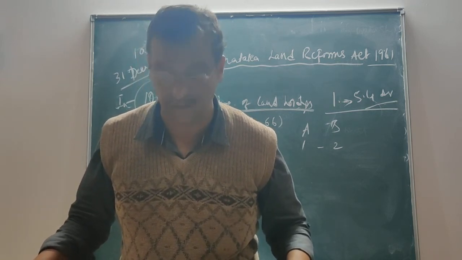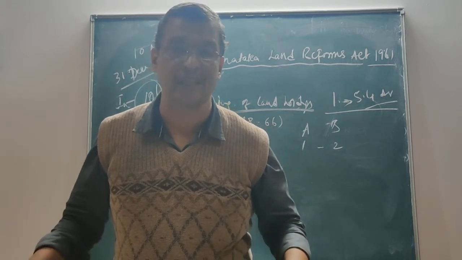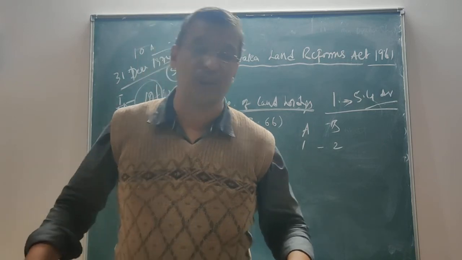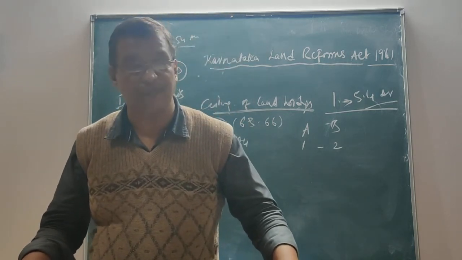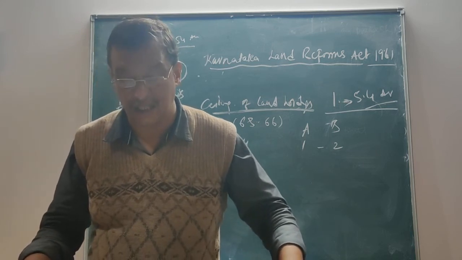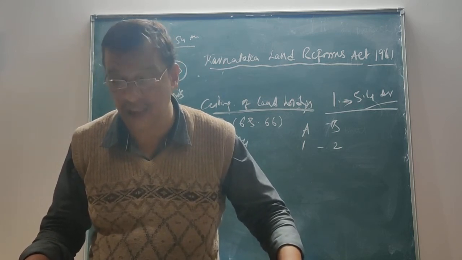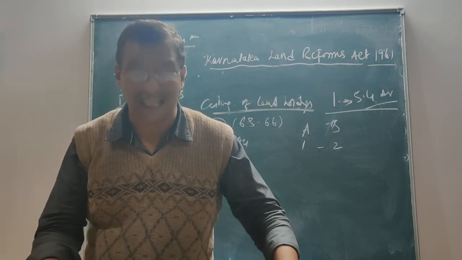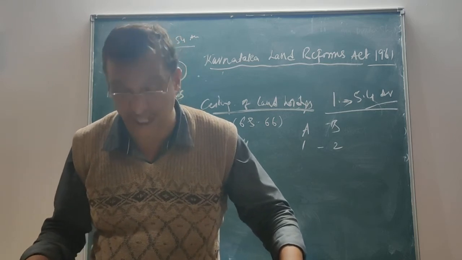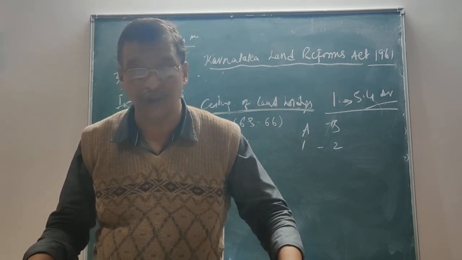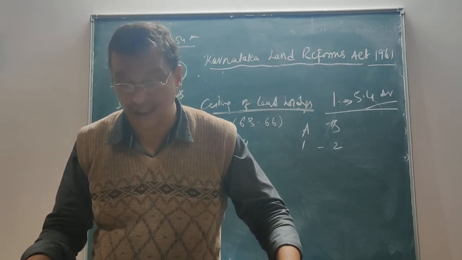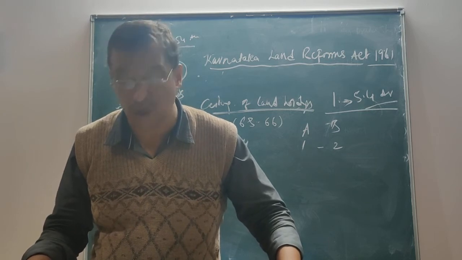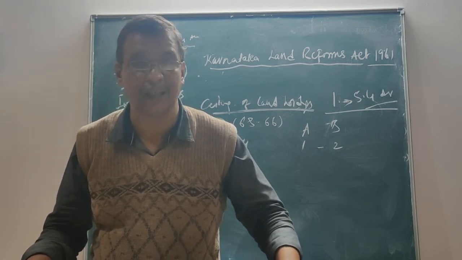The provisions of this apply mutatis mutandis to all those declarations being furnished. So in this form, we shall see that the declaration has to be made by the person. Even after the notice of declaration is served, if the person fails to make a declaration, then under section 66A, a penalty for the failure to furnish a declaration can be imposed. As required under section 66, you are required to file a declaration. On failure to furnish it, the concerned Tahsildar may ask you to show cause why you have failed to give a declaration, that is, with a reasonable cause.